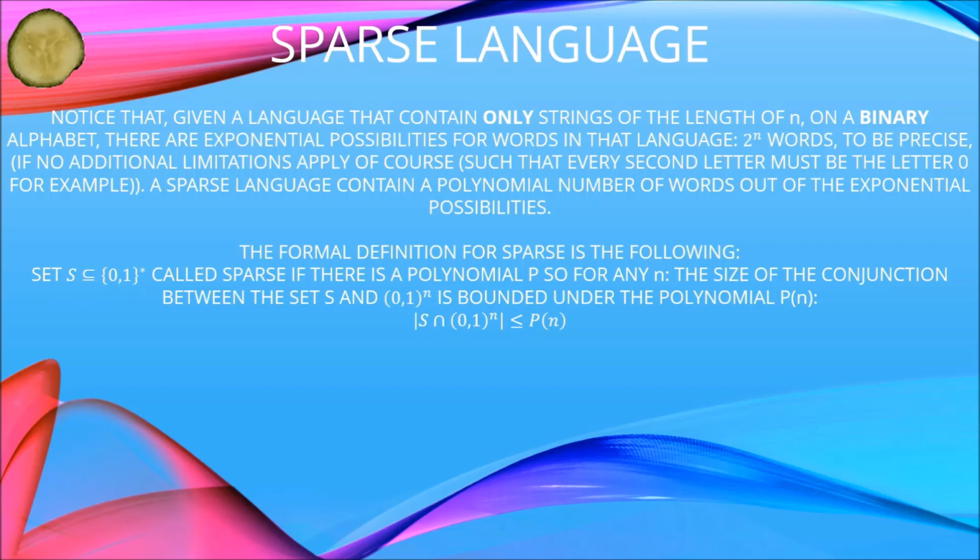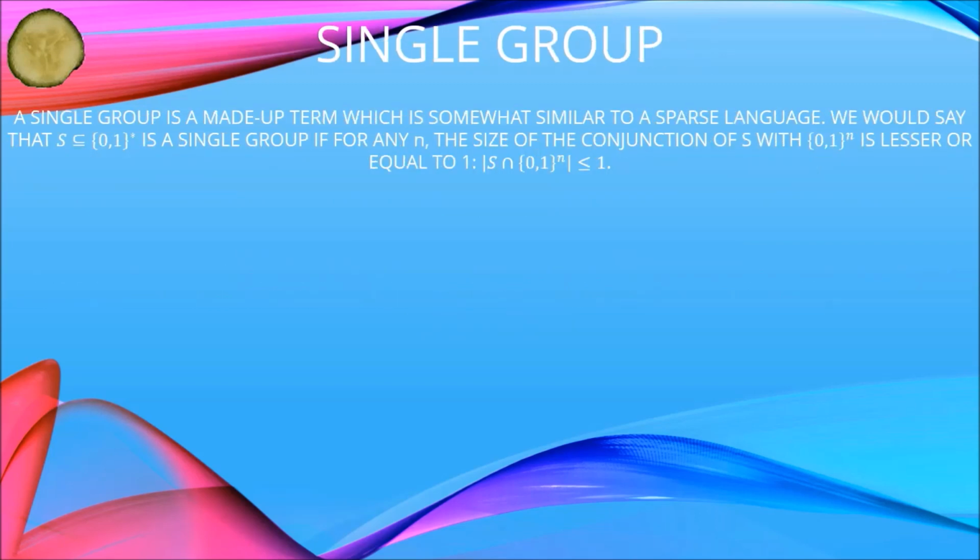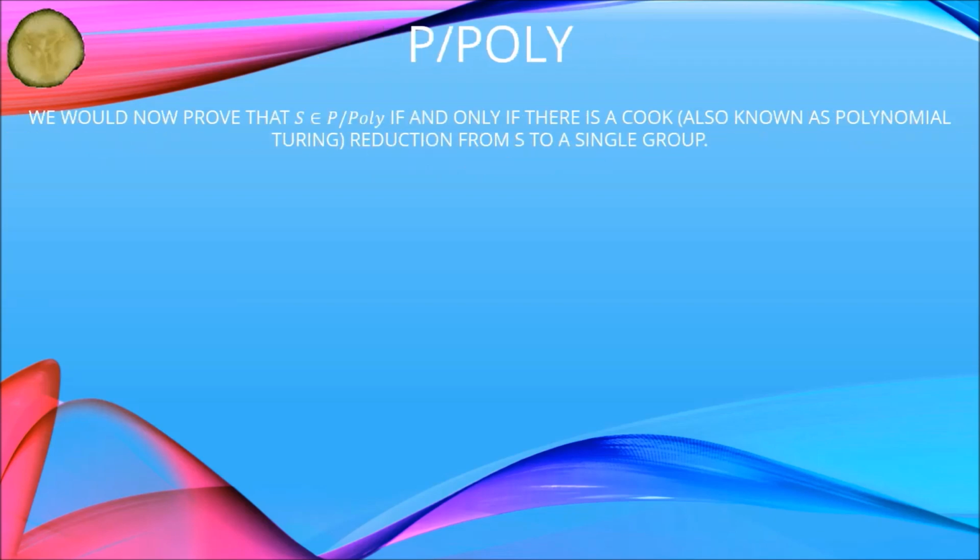A set S subset or equal to {0,1} star is called sparse if there is a polynomial p such that for any n, the size of the intersection between the set S and {0,1} to the n is bounded by the polynomial p(n). Single group. A single group is a made-up term which is somewhat similar to a sparse language. We would say that S subset or equal to {0,1} star is a single group if for any n the size of the intersection of S with {0,1} to the n is less than or equal to 1.